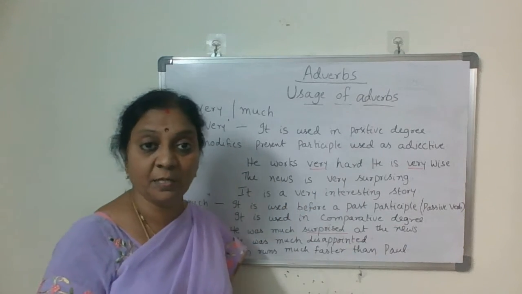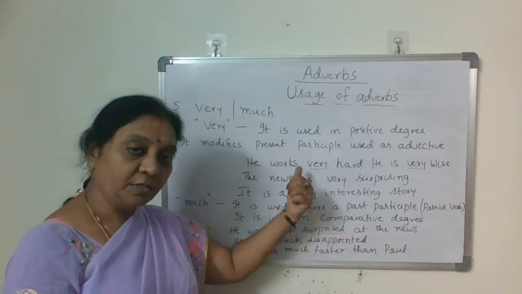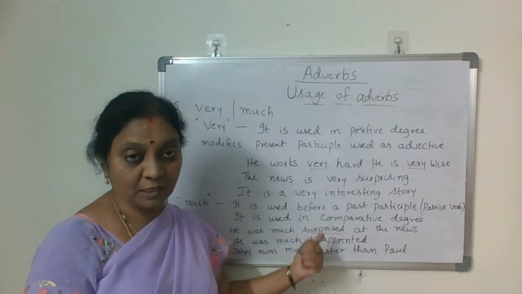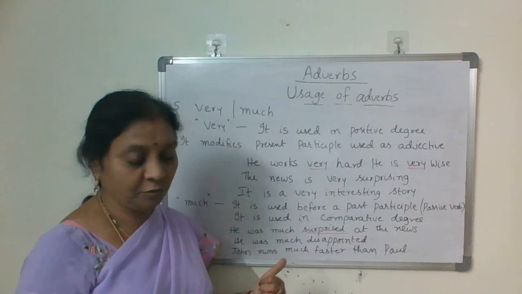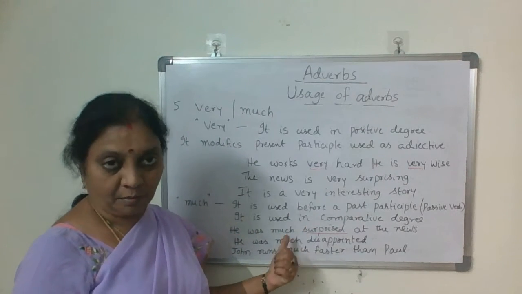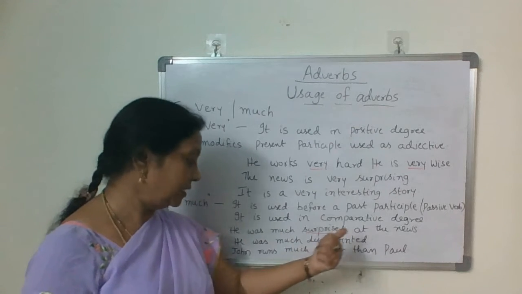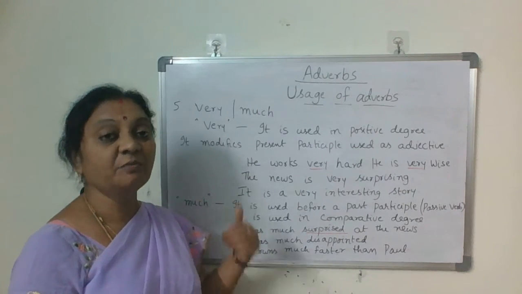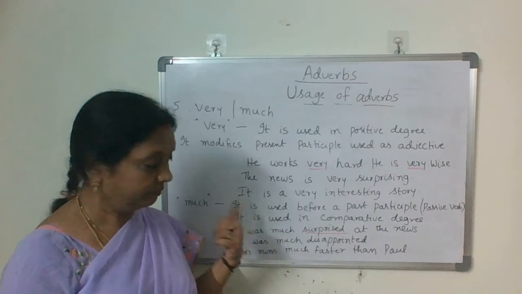The news is much surprising, wrong. Both are wrong. So before a present participle, you go with very. Before a past participle, when it is in passive form, you have to use much. He was much disappointed when they lost the match.